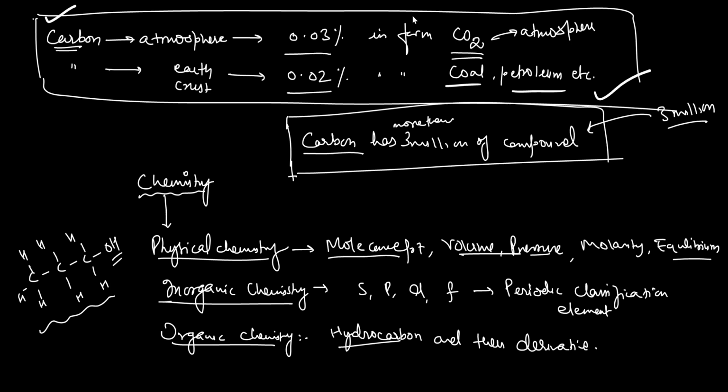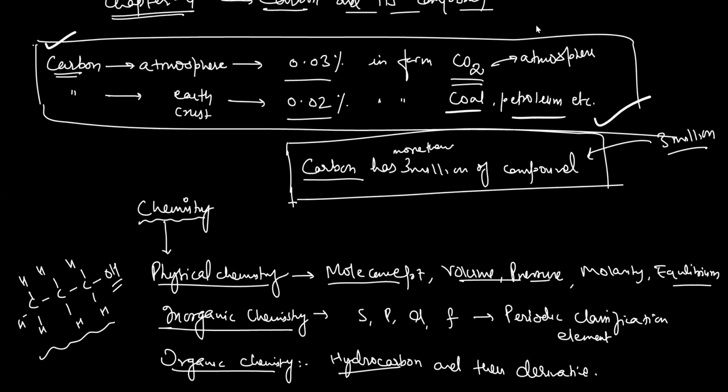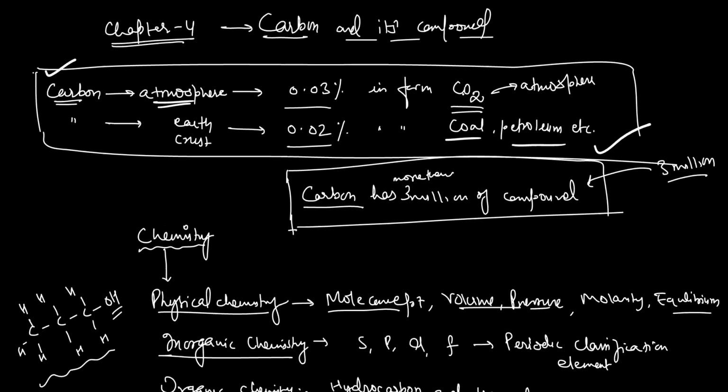Everybody understood? So please note it down. Carbon exists in nature in the atmosphere in the form of carbon dioxide. This question comes for 1 mark. And carbon occurs in the earth's crust at 0.02% in the form of coal and petroleum. So please note it down.